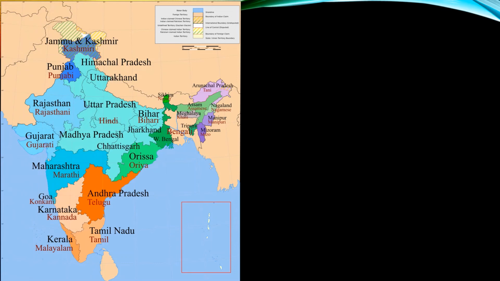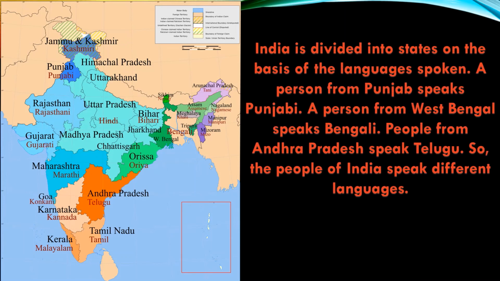Children, this map shows state language of India. India is divided into states on the basis of languages spoken. A person from Punjab speaks Punjabi. A person from West Bengal speaks Bengali. People from Andhra Pradesh speak Telugu. People from Maharashtra speak Marathi. So the people speak different languages.